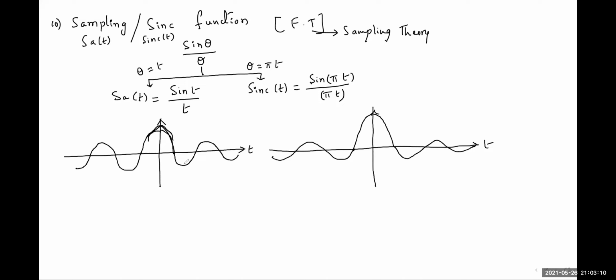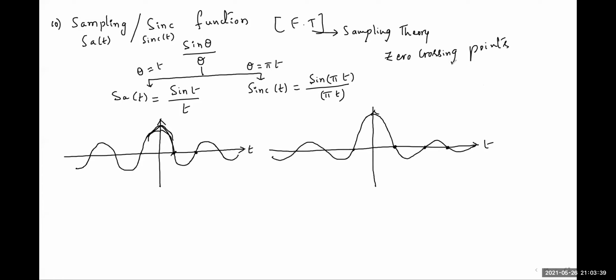So the difference is the value of the zero crossing points. What is a zero crossing point? It is the intersection point of the waveform with the time axis. So the value of the zero crossing points differs between the sampling function and sinc function.